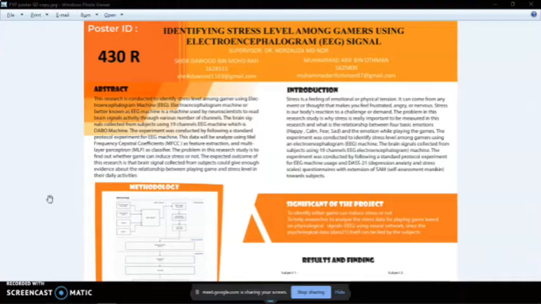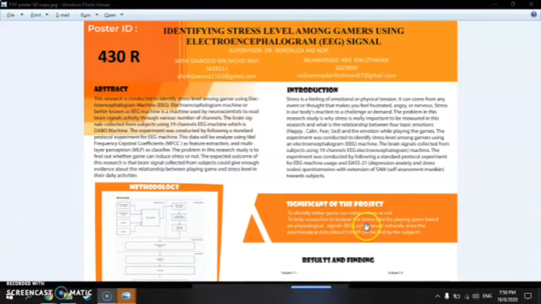Okay, like I stated just now, you can look at the introduction part, at the second last paragraph. What we mentioned here is that we conducted it by following a standard protocol experiment for EEG machine usage and DASS21. What is DASS21? It is a questionnaire which has 21 questions. By the subjects filling up this form, we can know their hidden feelings or emotions. So we are going to tally up both of them, and we will conclude later.